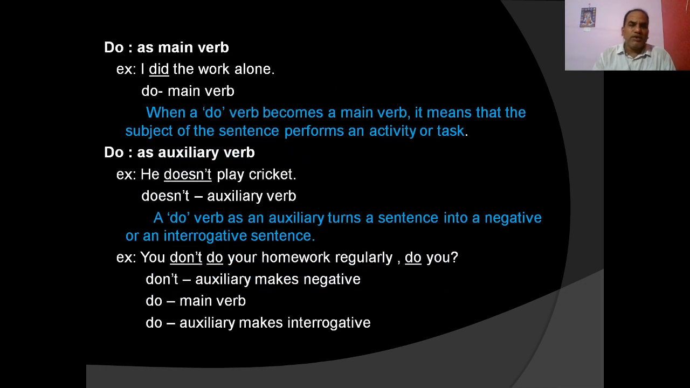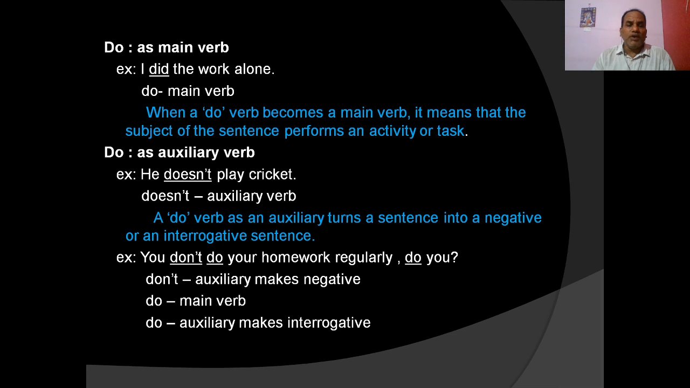Okay. So let us discuss do. Do can be used both as a main verb and as an auxiliary verb. First, let us discuss do as a main verb. Take the example: I did the work alone. Do here is the main verb. When do becomes a main verb, it means that the subject of the sentence performs an activity or a task. Okay. And do can also be used as an auxiliary, as we have already discussed.